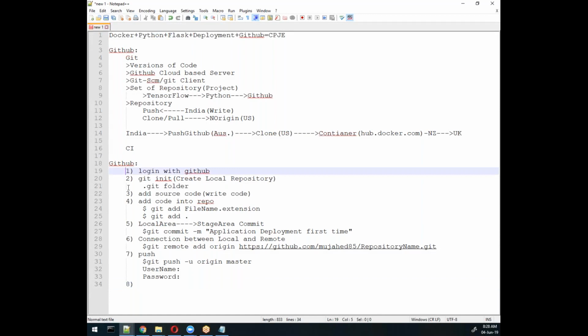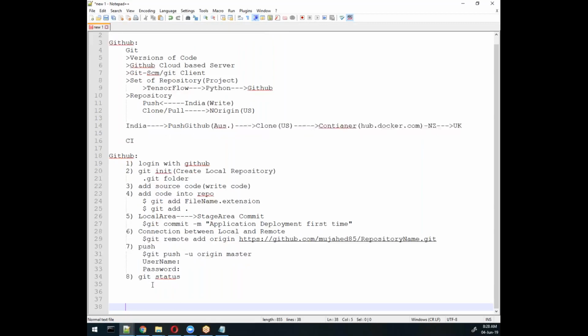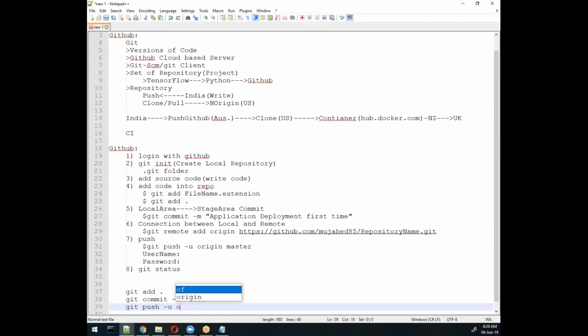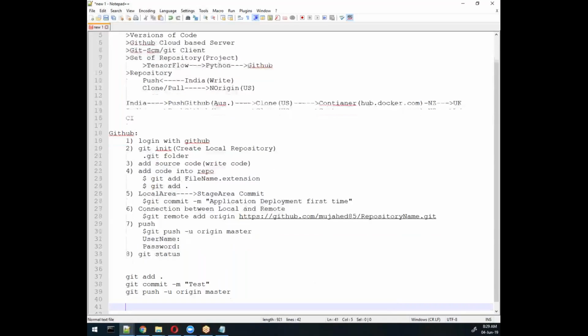All this stuff we do the first time, and then we check with git status. Next time, if you want to do the same thing, we don't want to link together again. Only three commands are required. First is git add . so all things will be added, then git commit -m and a message, whatever message you want. And then last is git push. These three commands you will use in future. Push will push directly to the server we linked.